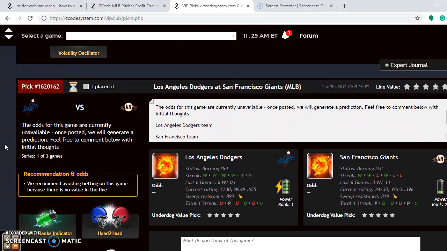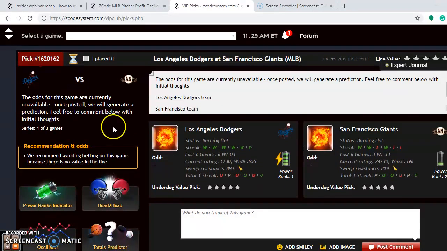Now, the last matchup here is the Dodgers against the Giants. In the National League West matchup, the Giants are 16.5 games behind the Dodgers, who are among the top teams in baseball at the moment. In fact, they are probably the best team in baseball at the moment.